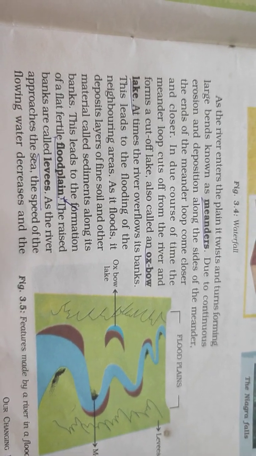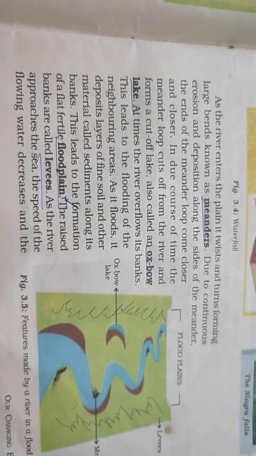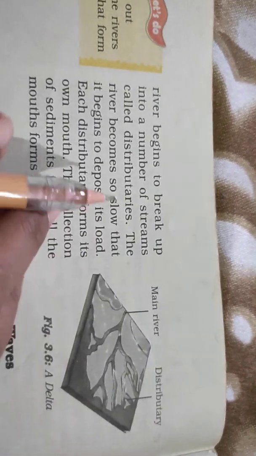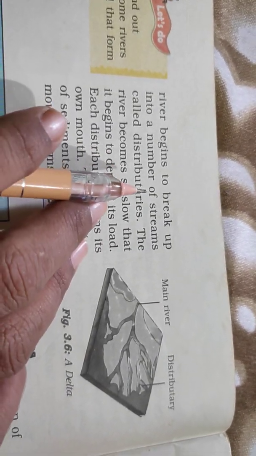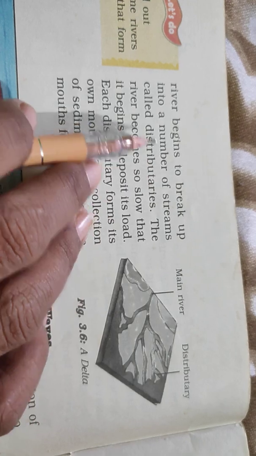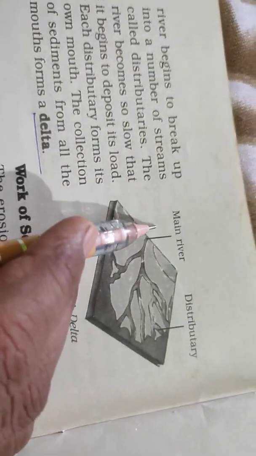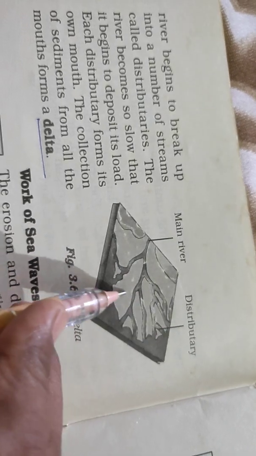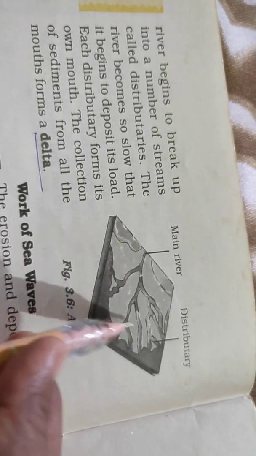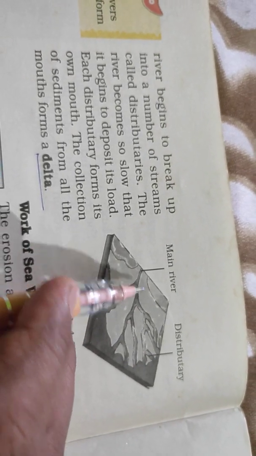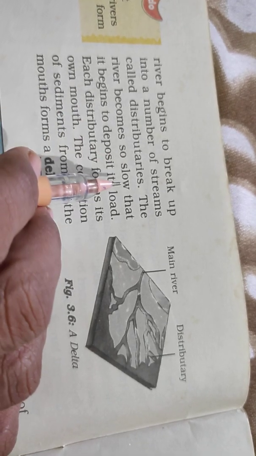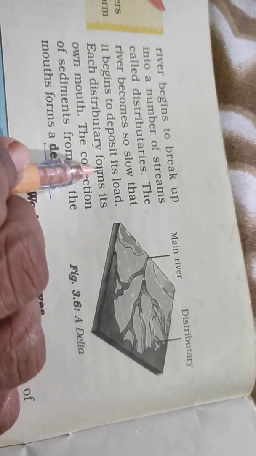When they approach the sea, the speed automatically decreases and the river begins to break up into a number of streams called distributaries. Here, this is the main river. It gets branched into several distributaries. These are called distributaries. The river becomes so slow that it begins to deposit its load.